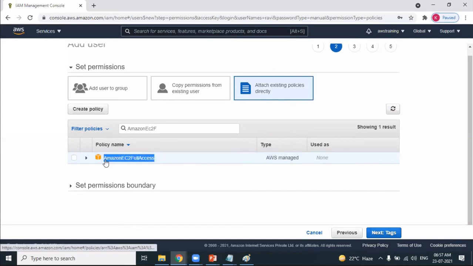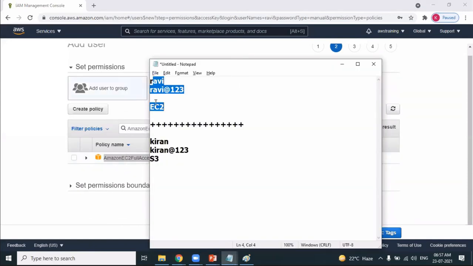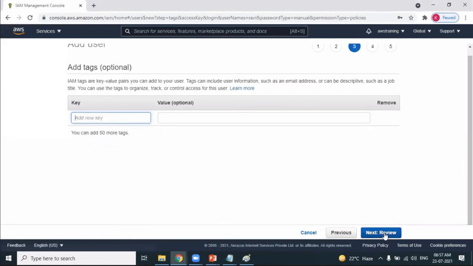What is the policy name? The policy which I'm providing is Amazon EC2 full access. Next, tags are optional. Just review the details.